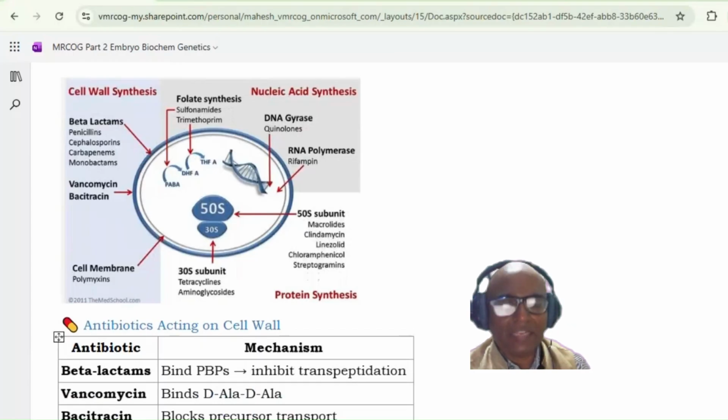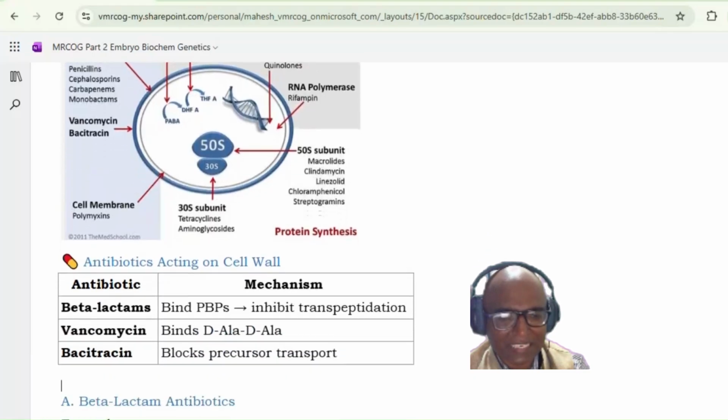Okay, and third is bacitracin. Bacitracin blocks the precursor transport of this peptidoglycan. This cell wall is made up of peptidoglycan. Now, whatever are the precursors of this peptidoglycan, they are coming from here. So what does this bacitracin do? They block the transport of these precursors of the peptidoglycan. So the cell wall is not getting formed. That is how the bacitracin acts.